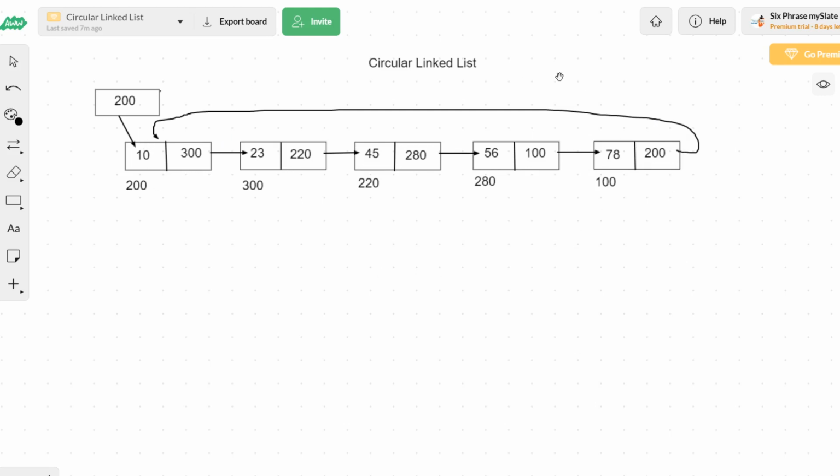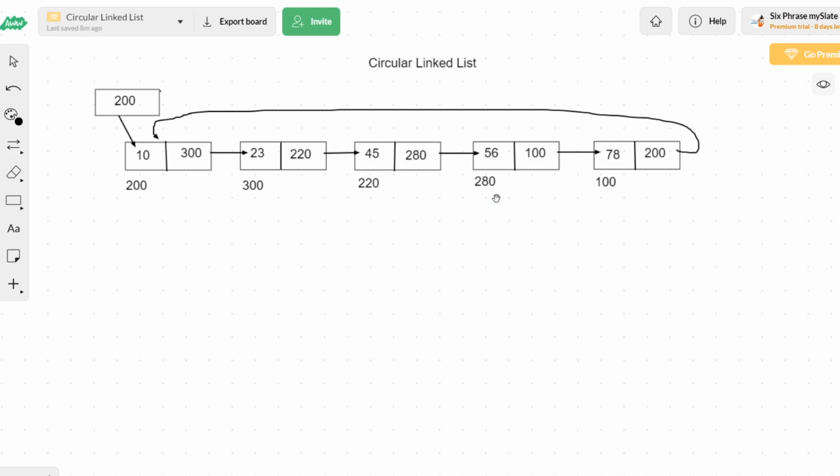So this is circular. There is no starting node and no ending node. There is no point in calling something a head node, or a first node, because when you start from any node, such as the one with data 45, you will be able to visit every node. Any node from the linked list can be called a head node for a circular linked list, and there is no end node either.